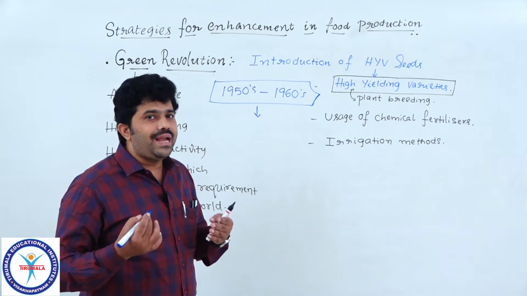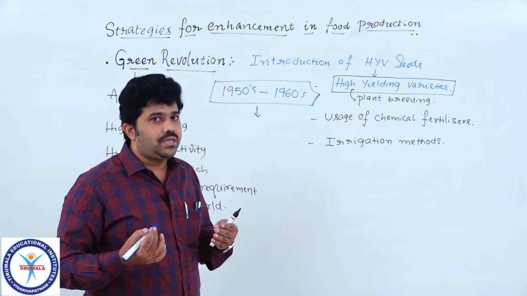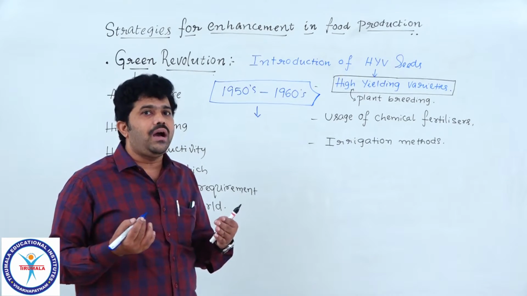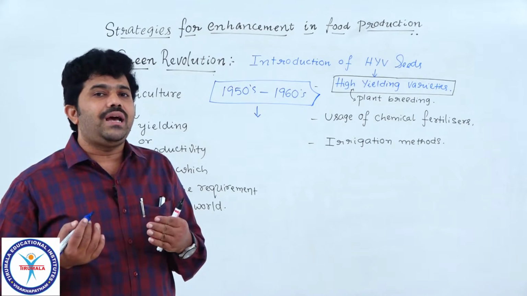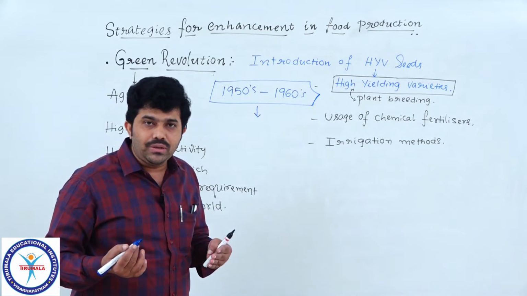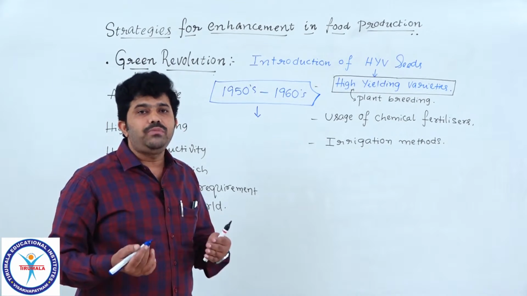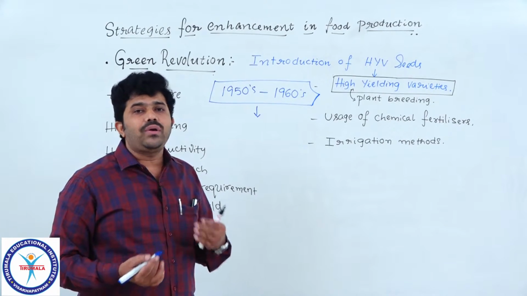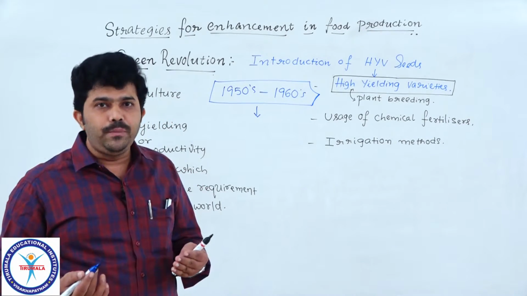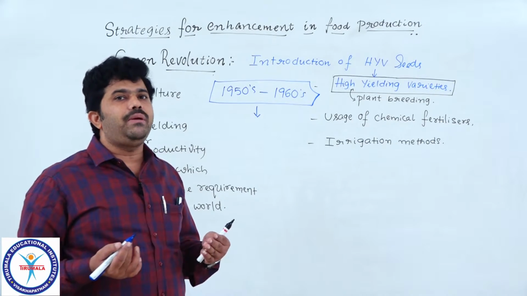That particular scientist, an agronomist from America, always hypothesized about how we can stop the scarcity of food in the world and how we can increase food productivity to compensate for the requirement of food.